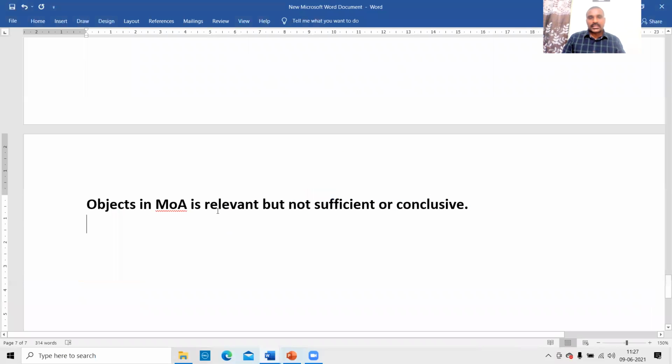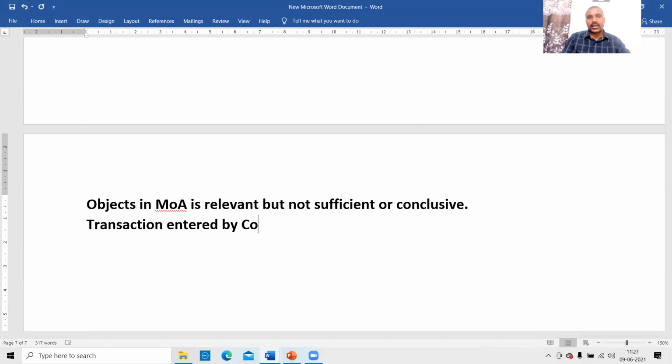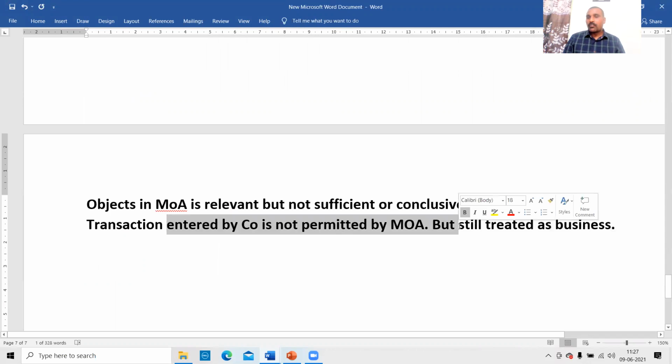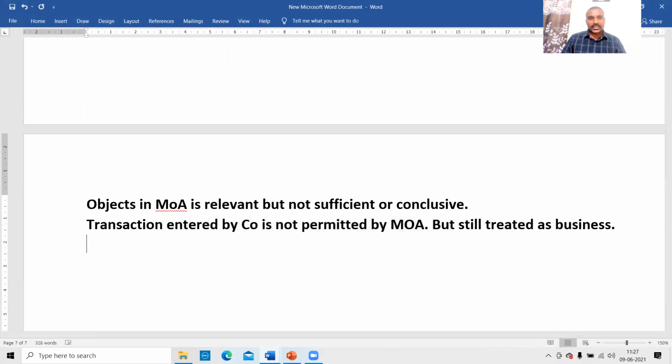Look at this. In this case law, the transaction entered by the company is not permitted by MOA, but still treated as a business, not capital gains or other sources. This is one case law. Okay, next case law. The transaction entered by the company is permitted by MOA.